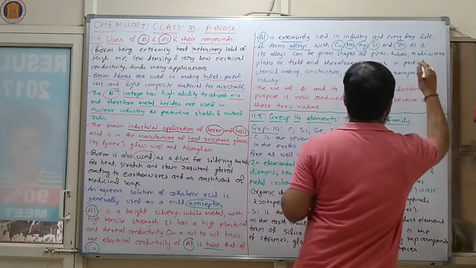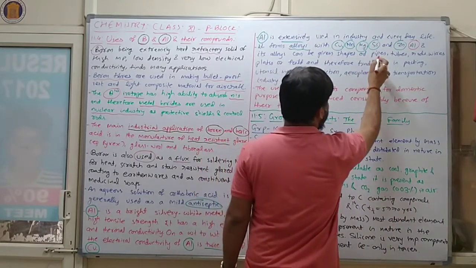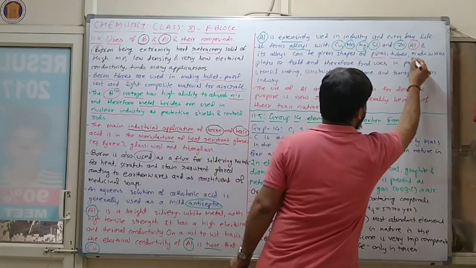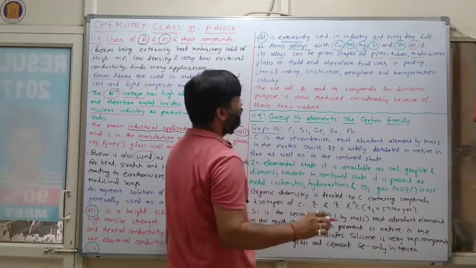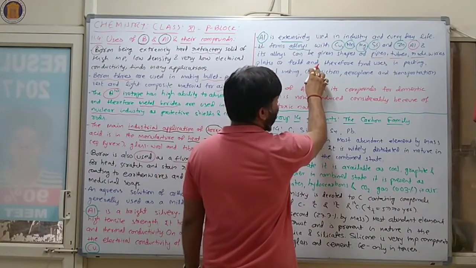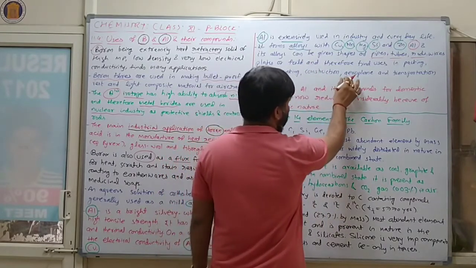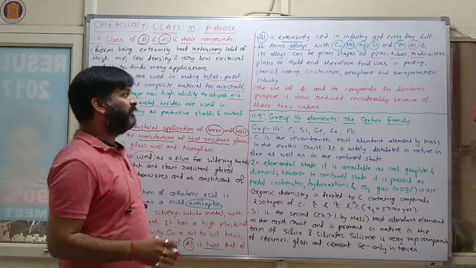Aluminium and its alloys can be given the shape of pipes, tubes, rods, wires, plates and foil, and therefore find use in packing, utensil making, construction, aeroplane and transportation industry.